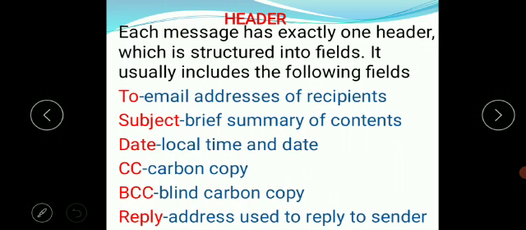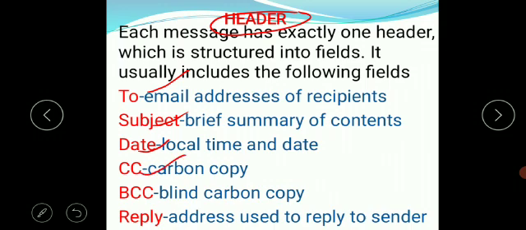Now we will discuss about header. Each message has exactly one header which is structured into fields. It contains the following fields. To: we will write the addresses of recipients. If there are more than one, all the recipients' addresses, means email IDs, will be written separated by comma. Then we will write the subject, which is a brief summary of contents. Then date, it will take local time and date.